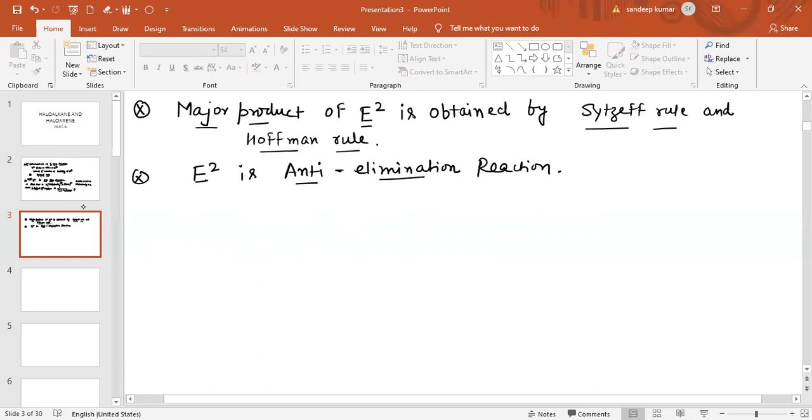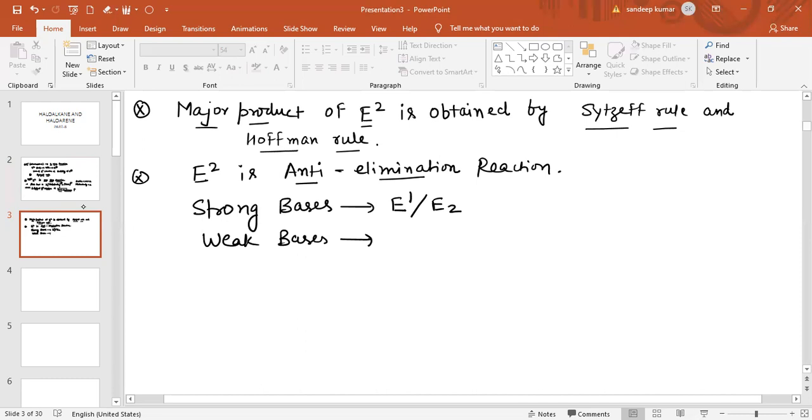Now see, these are basically the reactions, and always remember, strong bases always favor E1 and E2 reaction, while weak bases always prefer SN1 and SN2 reaction.